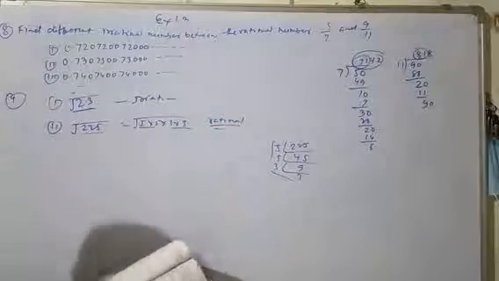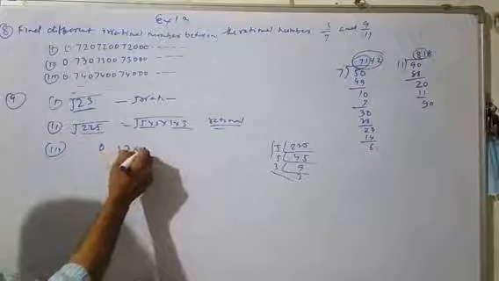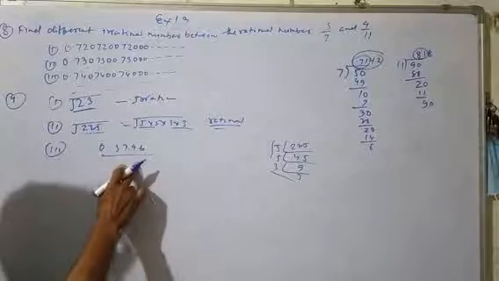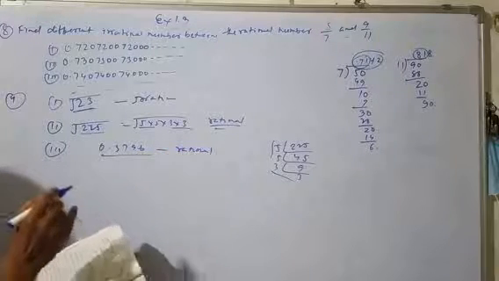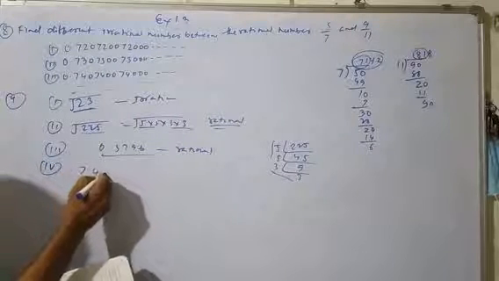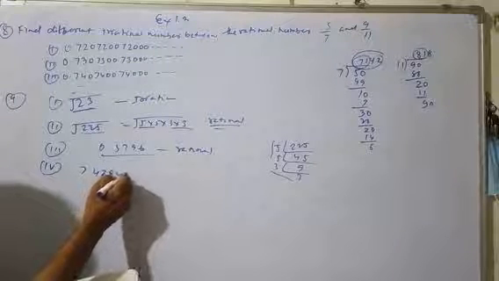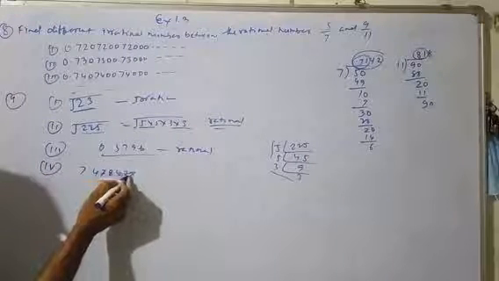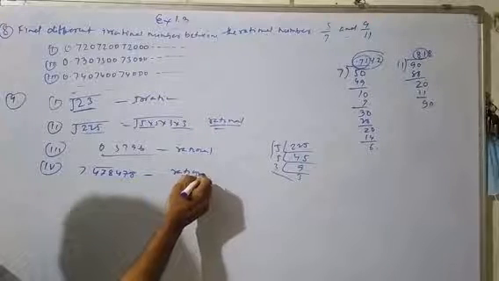Similarly, question number 3 is 0.3796. This is the decimal expansion, a terminating rational number, so it is rational. Next, question number 4, 7.478478. Here the decimal is repeating, 478 478, and that is also a rational number.